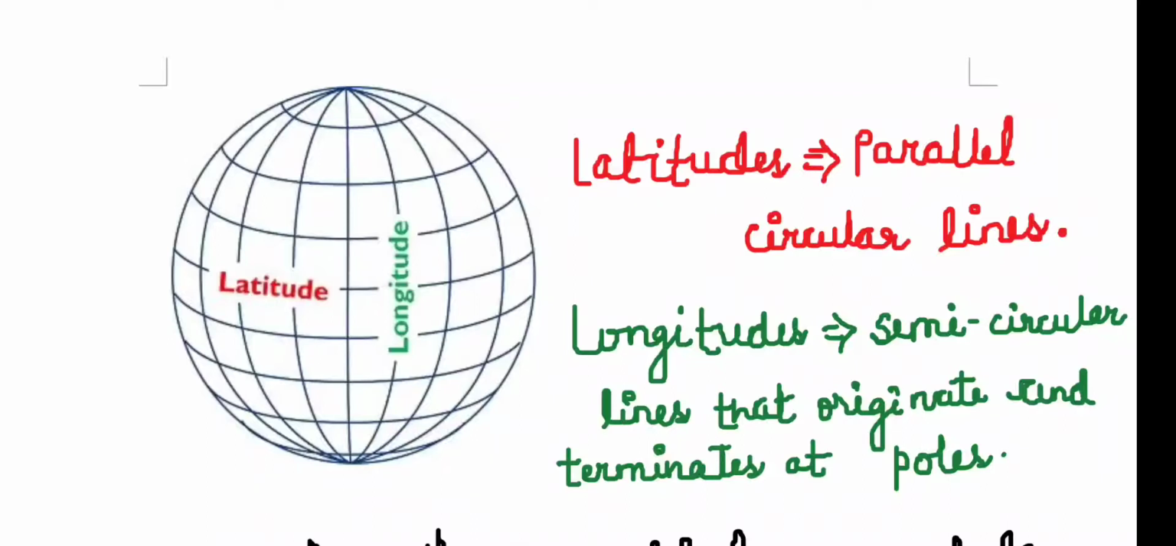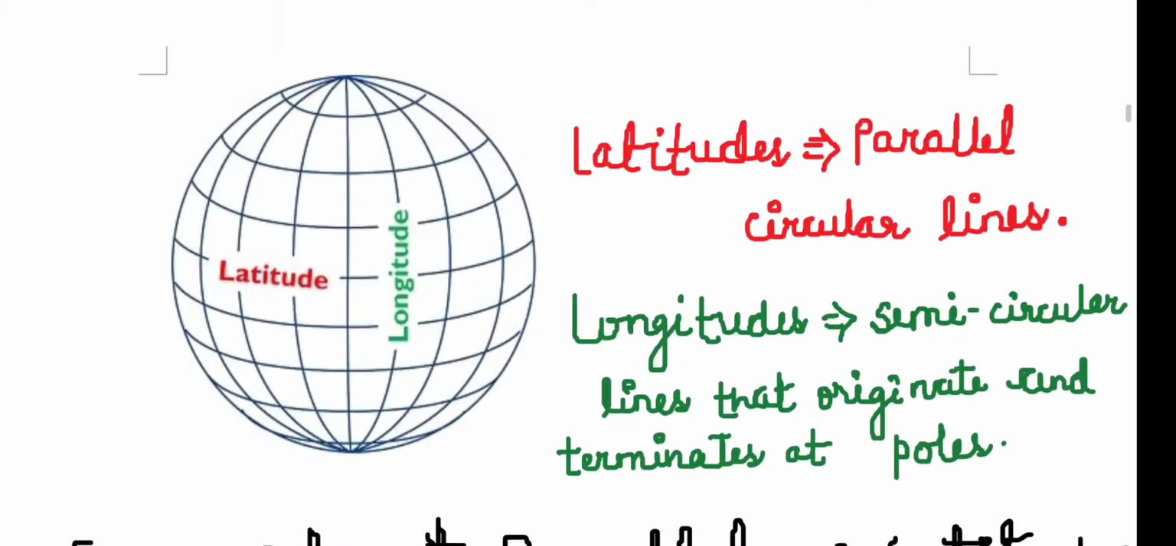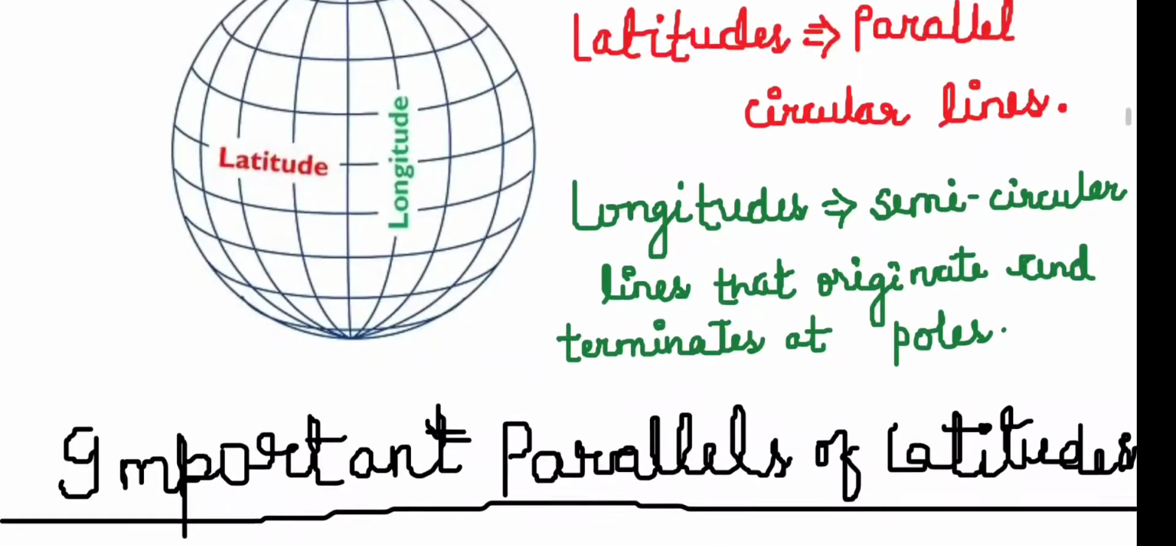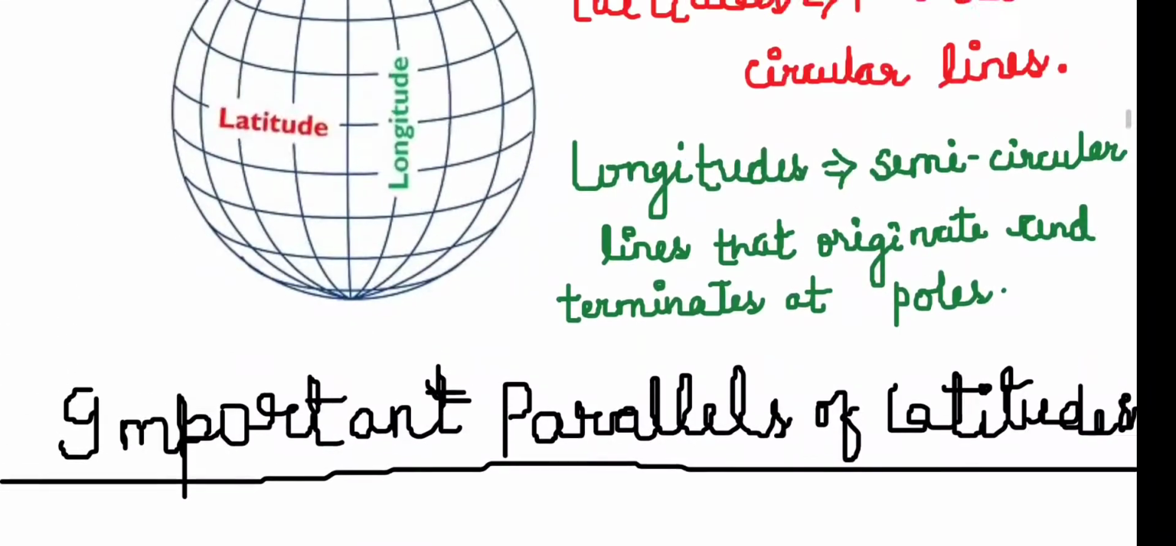Then we have longitudes. Longitudes are basically semicircular lines that originate from one pole and terminate at the other pole. One basic difference between latitudes and longitudes is that latitudes are parallel to each other and longitudes are not parallel, because they emanate from one pole and terminate at the other pole. In the middle they tend to widen. The distance between two longitudes widens at the middle of the globe. This was the basic difference that we have to know in this chapter.